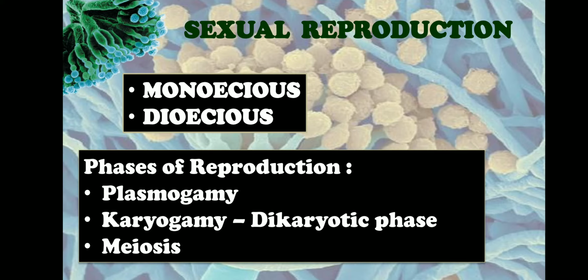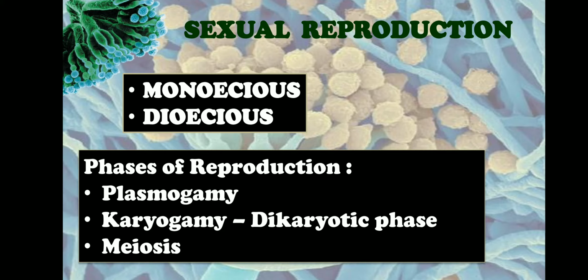It is also called heterothallic because hetero stands for different. So on two different thalli, two different sex organs will be produced. Therefore, dioecious is also called unisexual and heterothallic. Monoecious is also called bisexual and homothallic.